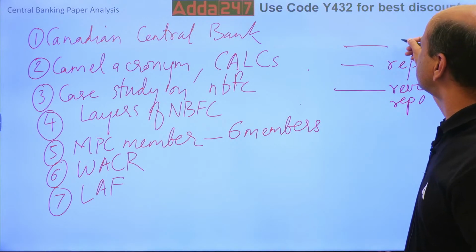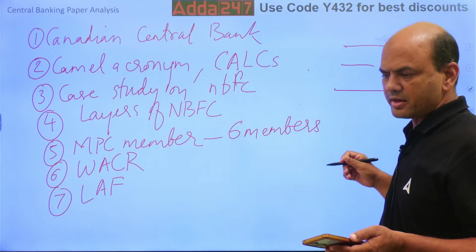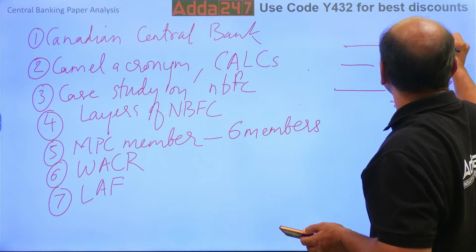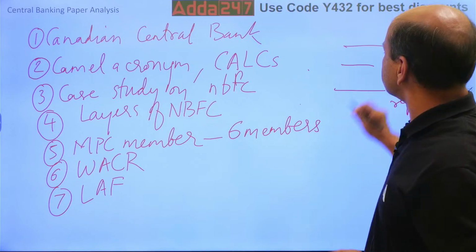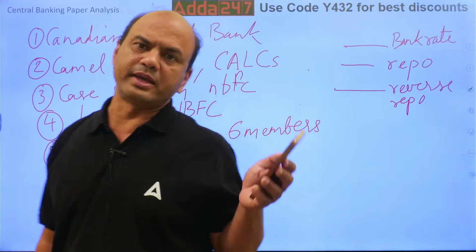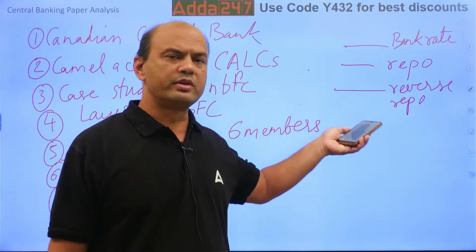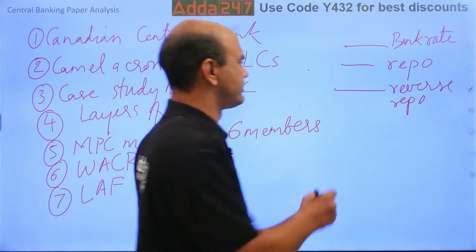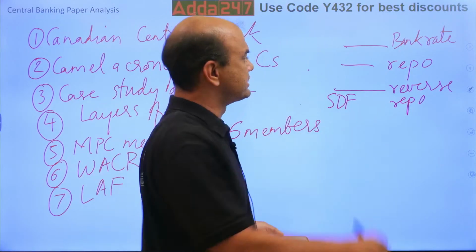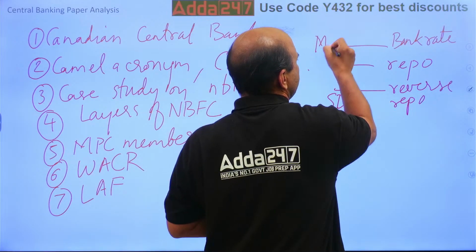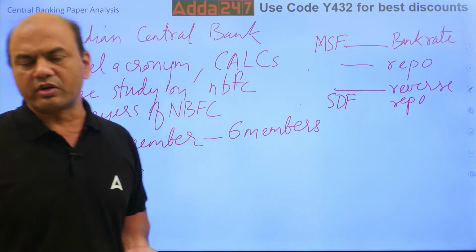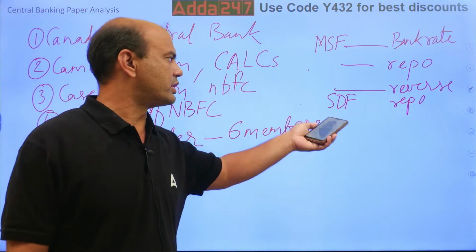And above it is this bank rate. Bank rate means bank rate. Now bank rate has been merged. So basically this is known as LAF corridor. At the top level it is bank rate, and then below it is reverse repo, or we call it SDF rate. This is also called as SDF rate. And this top level is also called as MSF rate. MSF, marginal standing facility. Your repo will always be between these two, bottom and the top.